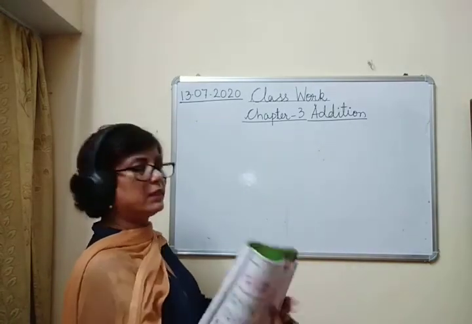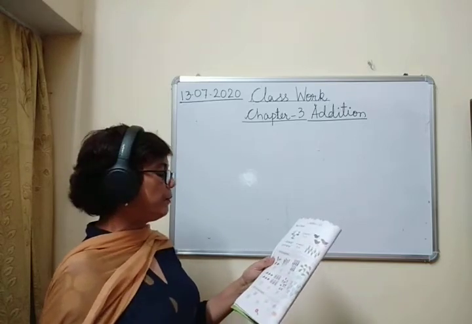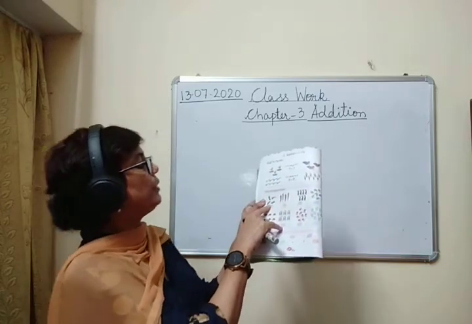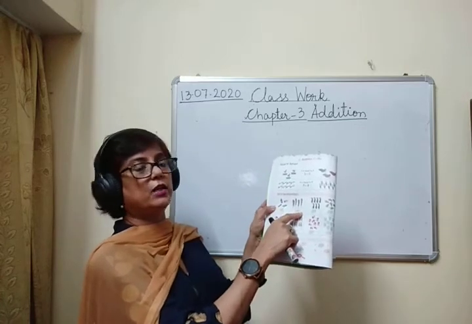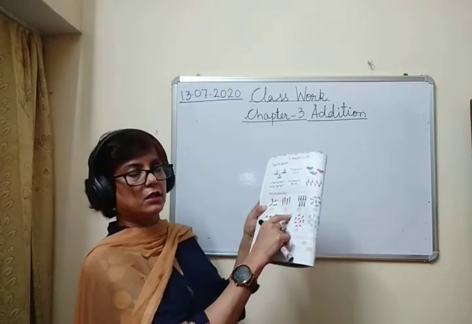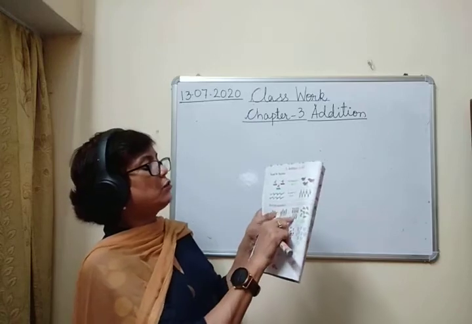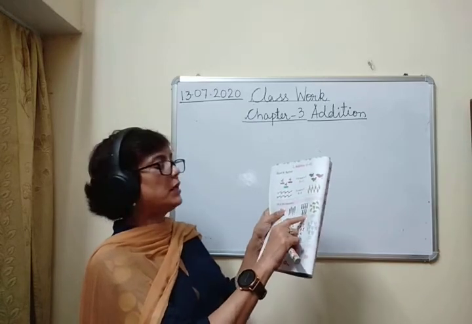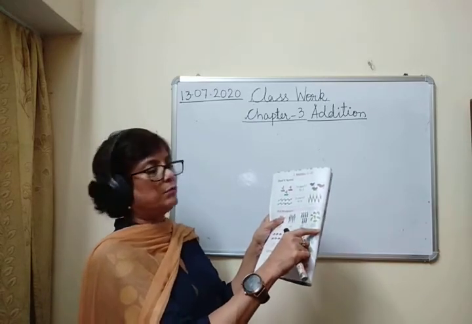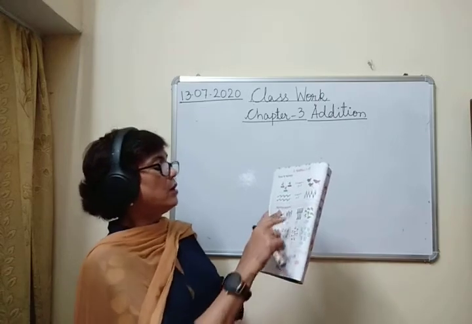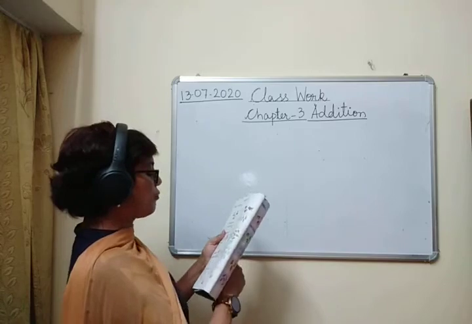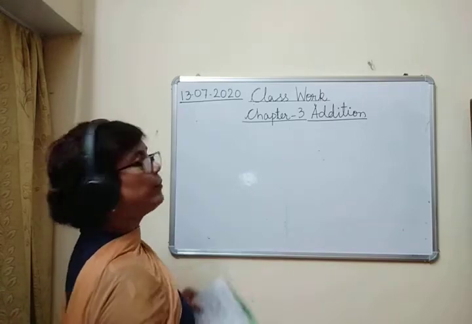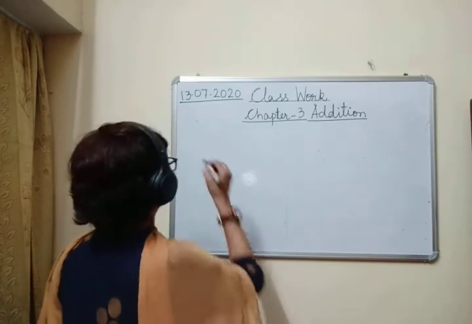Now fill in the placeholder. Placeholder means, see the first example, on one side we have 4 bulbs and on another side we have 4 rockets. So what you have to do is, you have to just count the number of things and write the number in the placeholder. Okay. Now I cannot make this penguin, so in place of penguin I will make stars. Okay.